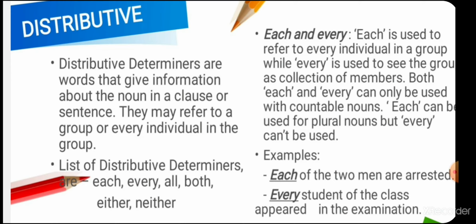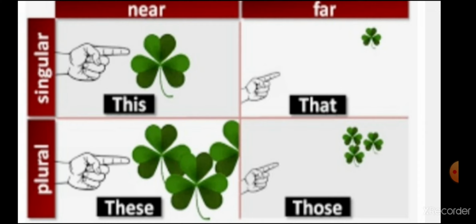Okay, now students, next one, that is this, that, these and those. It is called demonstratives. So students, this, that, these, those point to objects denoted by the nouns that follow them. For example, this man is a villager, that horse runs very fast. Students, remember that this and that, जो बेटा this or that है, that is we can say that they take singular nouns and singular verbs after them.